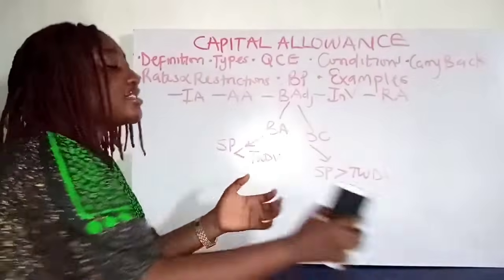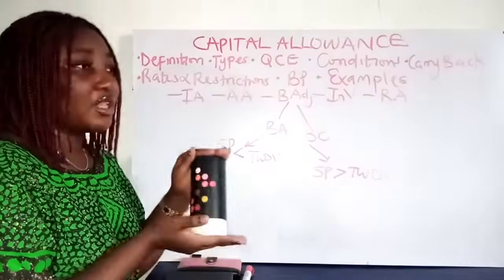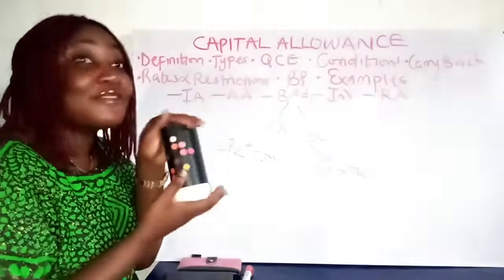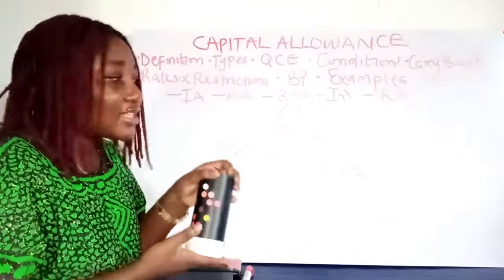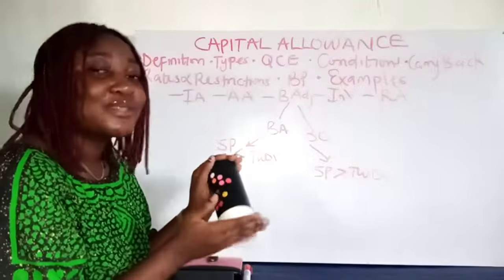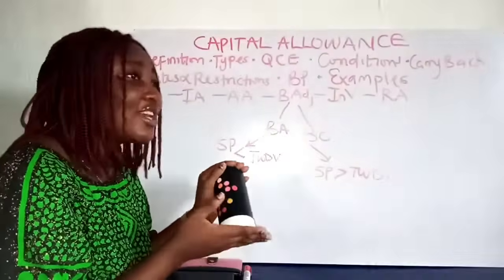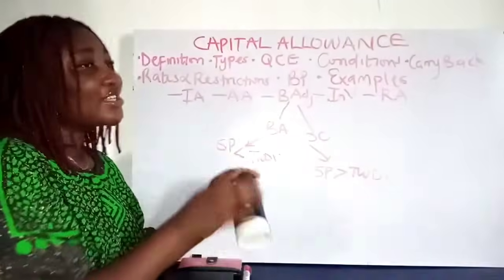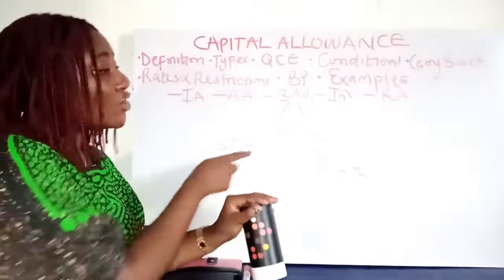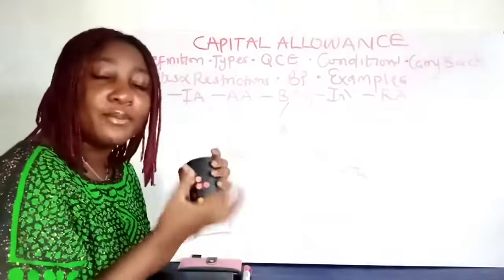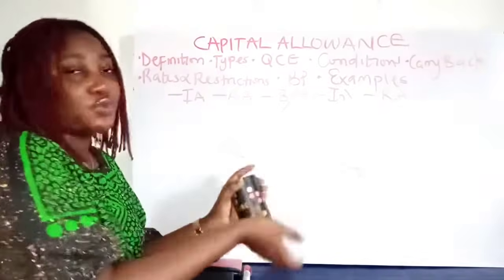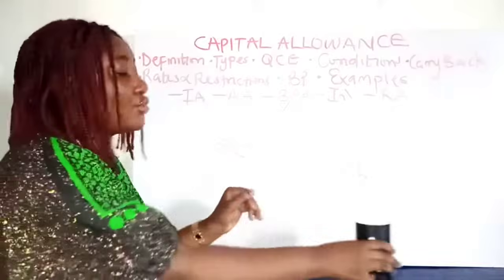So let's say this is the asset and the value is 5 million, so the tax written down value is 5 million. If I sell this asset at 7 million, it means I've made a gain of 2 million, right? That 2 million is called balancing charge, because you're going to charge tax. But if I sold it at 4 million instead of 5 million, there's a 1 million loss. It's called balancing allowance, that is, the loss I made should be allowed. So that one you deduct. But if it's charged, you add. When we're solving examples, you would understand.